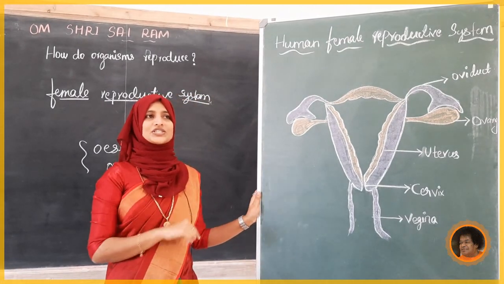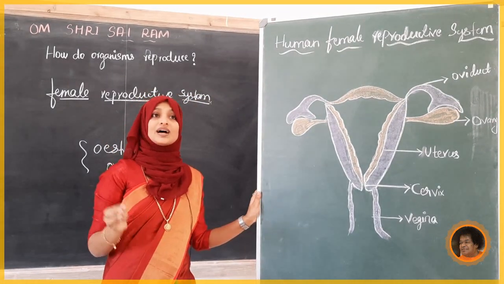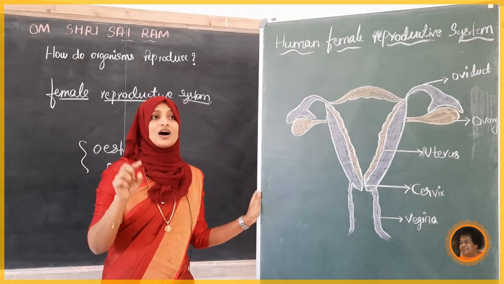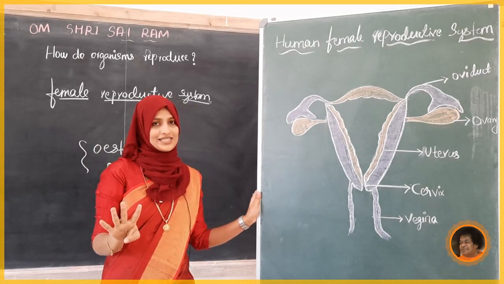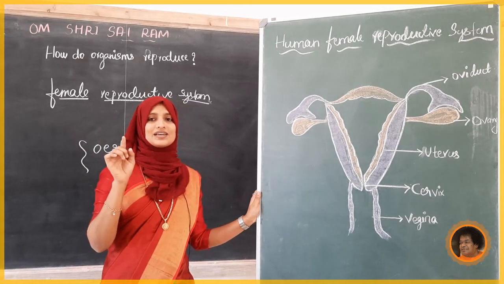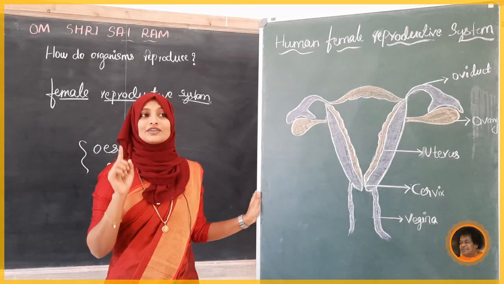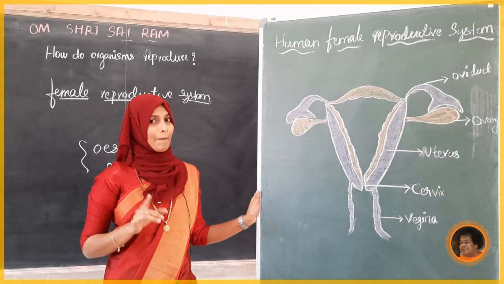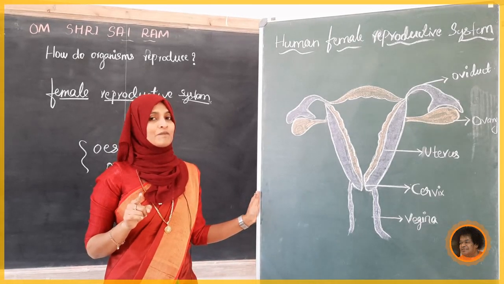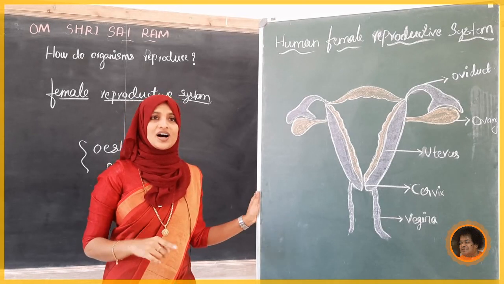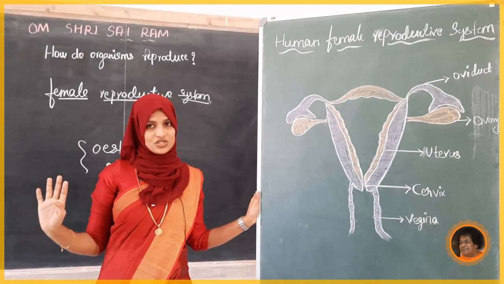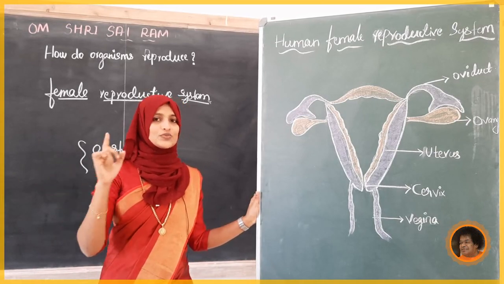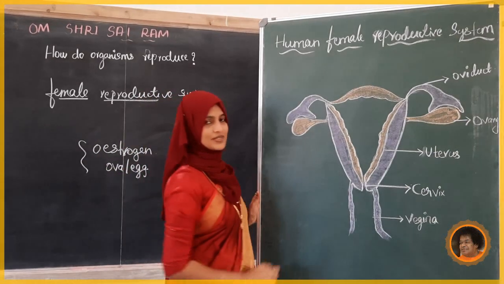Next, an ovum is produced and released alternately from the 2 ovaries after every 4 weeks. It makes that 3-day journey down the oviduct to the uterus. What happens if the sperm comes? Fertilization takes place, otherwise it will be discharged through the next menstruation. Okay, next we will see about the uterus.